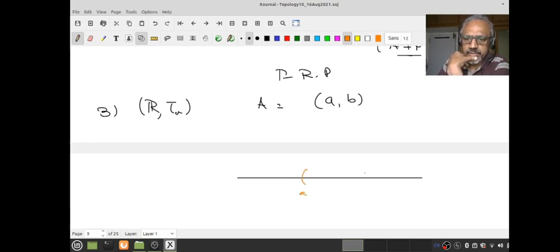So this is my A, this is my B, right? Now start with any x which is strictly greater than B. Now do you see something interesting happening?